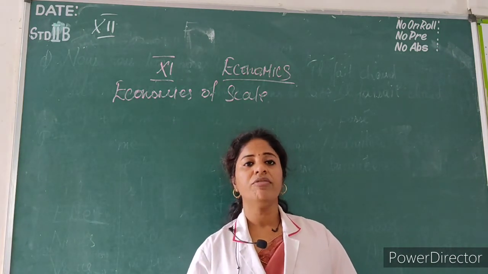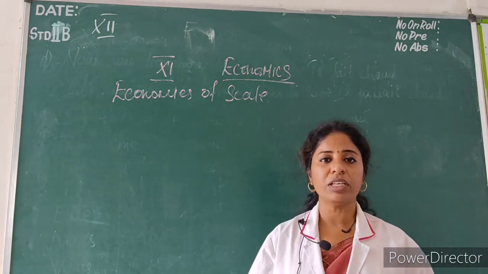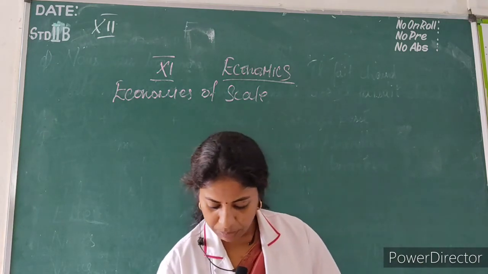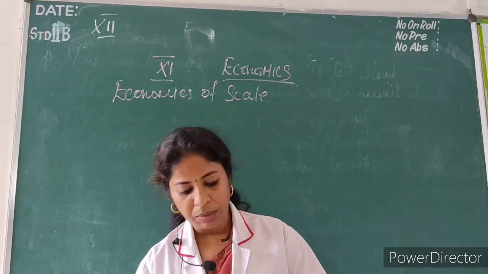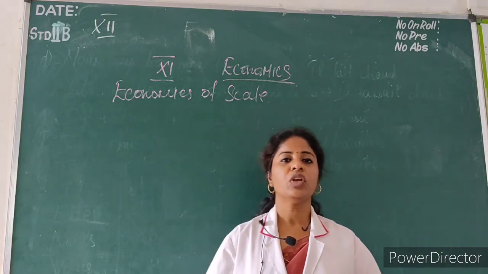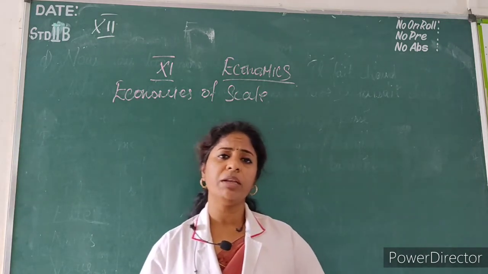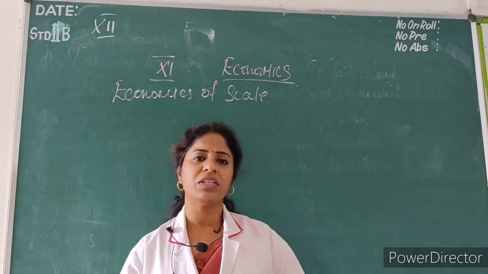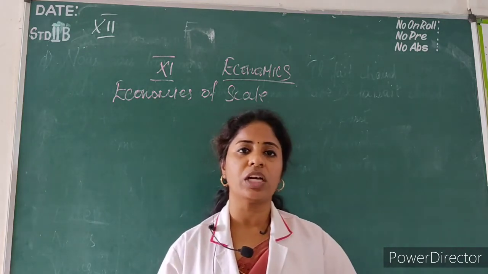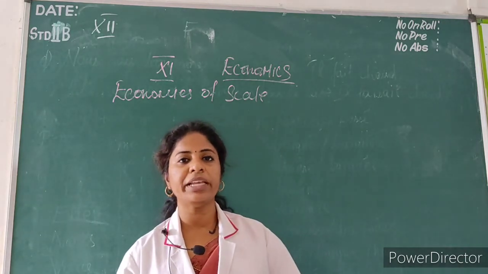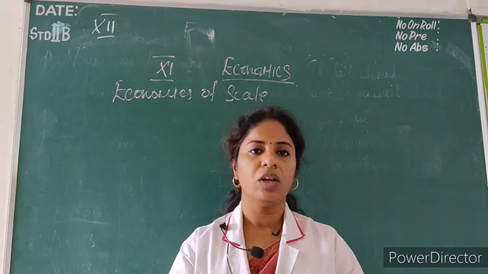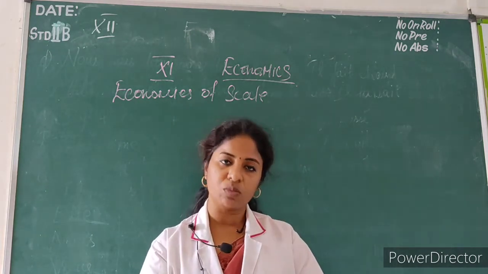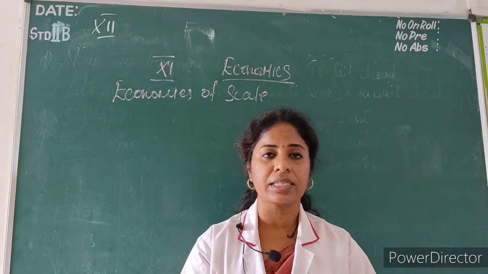Now we will move to the economies of scale, page number 62. See here, what do you mean by economies of scale? Economies of scale is based on production. Production can be in the short run as well as in the long run, in small scale as well as in large scale.